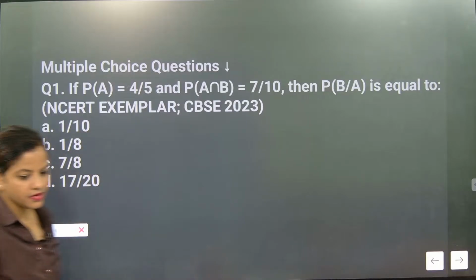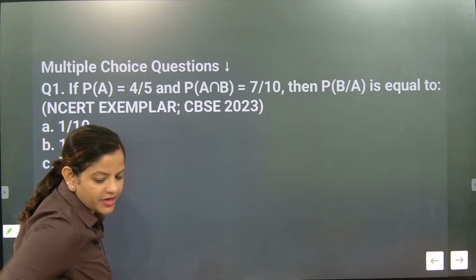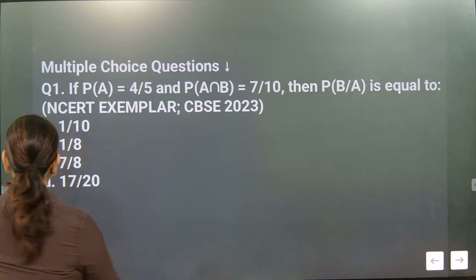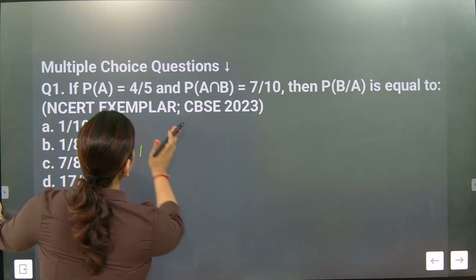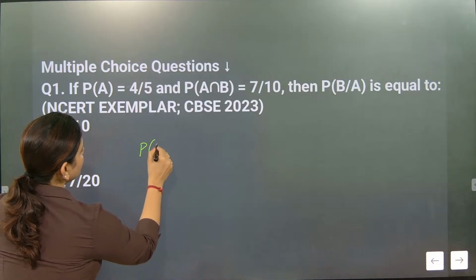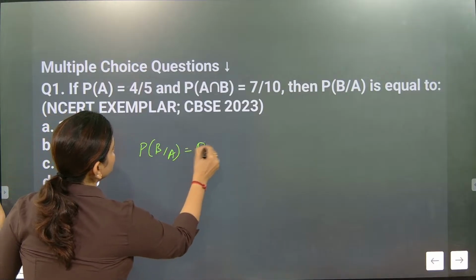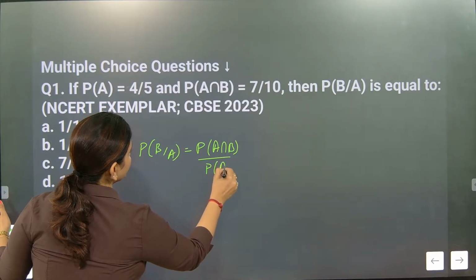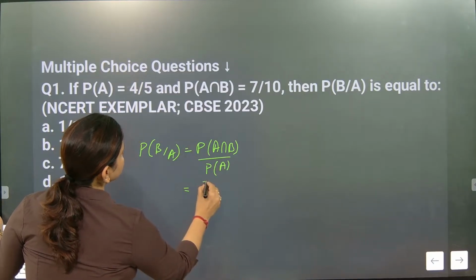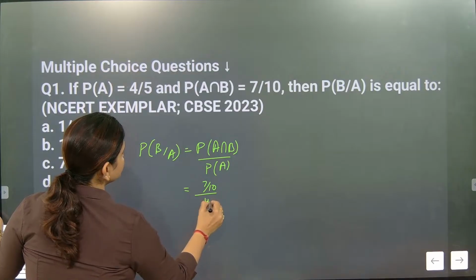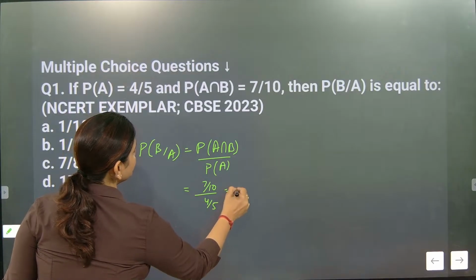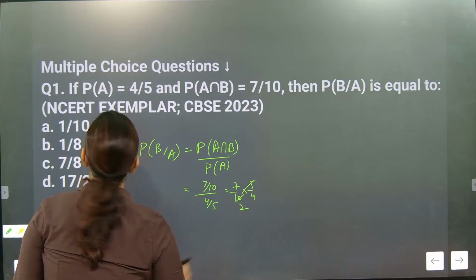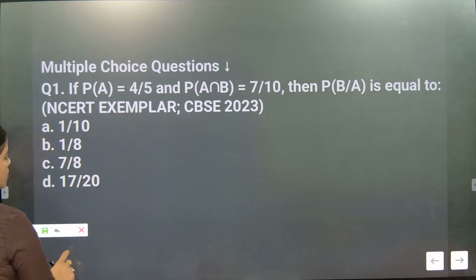Very good. Super, Podi. Jashri, 7 by 8. Absolutely correct. So 7 by 8 is the correct answer because we know the direct formula: P of B by A is equal to P of A intersection B by P of A. A intersection B is 7 by 10 and P of A is 4 by 5. So it will become 7 by 10 into 5 by 4. The 2 cancels, so 7 by 8 is the correct answer. So let's go for the next question.